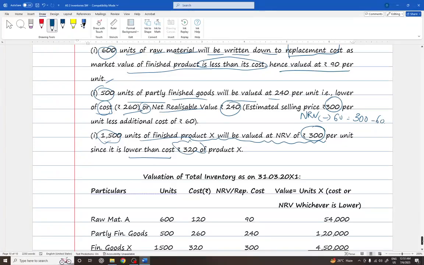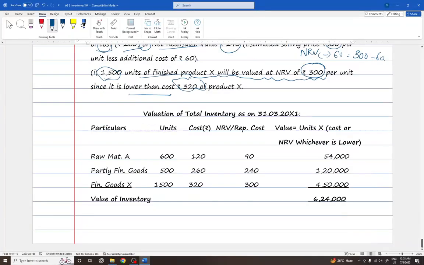A comprehensive table can be seen now. The raw material A units are 600. Cost is 120. For work in progress and finished goods we use NRV, whereas for raw material we use replacement cost. Replacement cost is 90, whichever is lower, that is 90 into 600 arrives at 54,000.